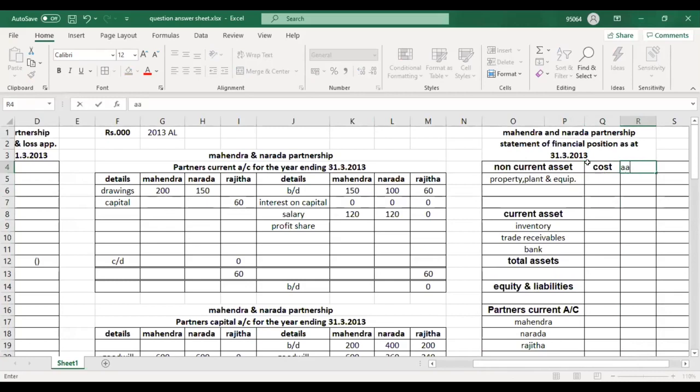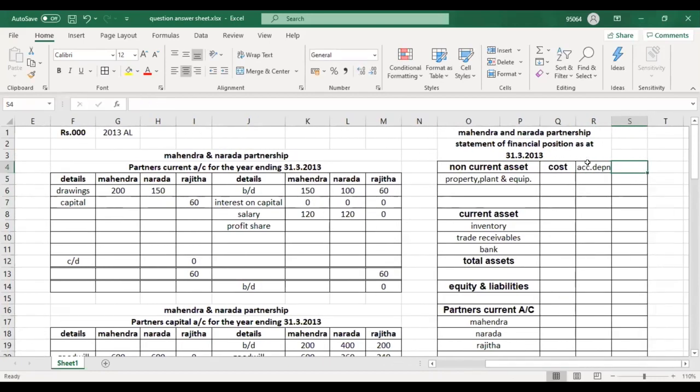Do the PPE cost 20%. Depreciation is 200. Okay, do that, right?